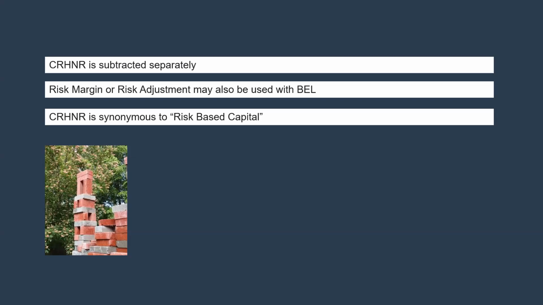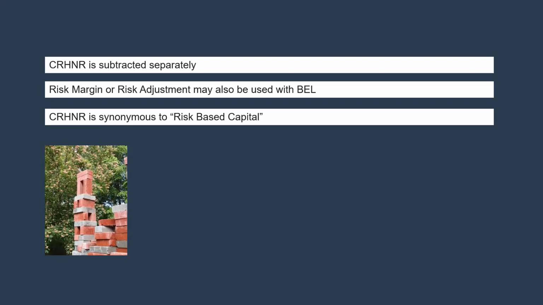Sometimes a risk margin or risk adjustment is also added, as for example in Solvency 2 and IFRS 17, where market consistent valuation of liabilities is the main important thing. That is added so that if there is a misestimation, the risk margin would pay for that. And if there is a bigger event, for example the COVID pandemic, something very risky, like a one in a thousand scenario, then the CRNHR can be used to pay for that. If the CRNHR is also breached, then that's a big issue, right? The company can go insolvent.